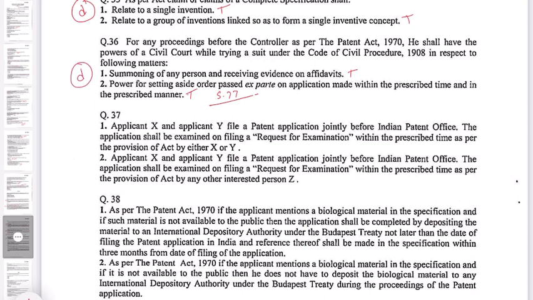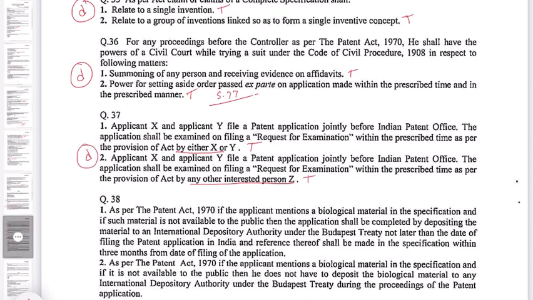Moving towards question 37. An applicant X and applicant Y filed a patent application jointly before the Patent Office. The application shall be examined on filing a request for examination within the prescribed time as per the provision of the Act by either X or Y. So this is true. And the second statement is, applicant X and applicant Y filed a patent application jointly before the Indian Patent Office. The application shall be examined on filing a request for examination within the prescribed time as per the provision of the Act by any other interested person. This is also true. So both are true. Therefore, the correct option is D.